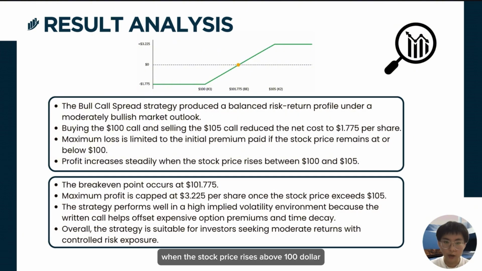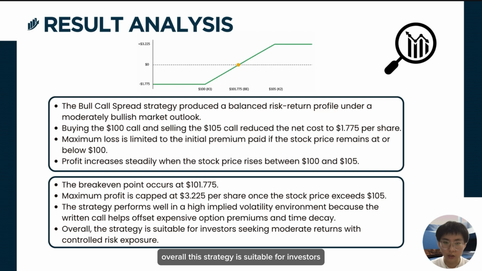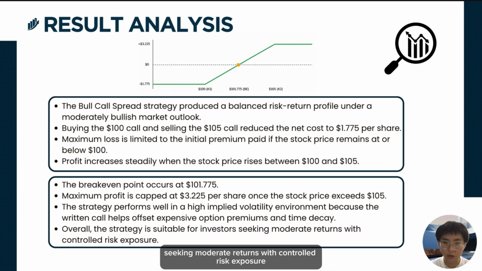When the stock price rises above $100, profit increases gradually until it reaches the maximum profit of $3.225 per share at $105. The break-even point is $101.775. Overall, this strategy is suitable for investors seeking moderate returns with controlled risk exposure.